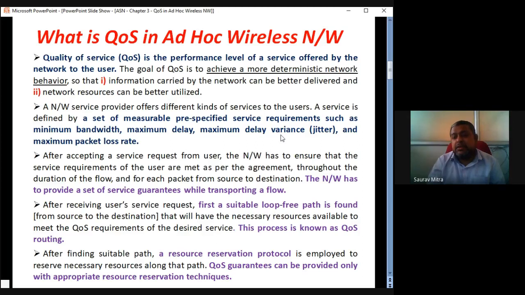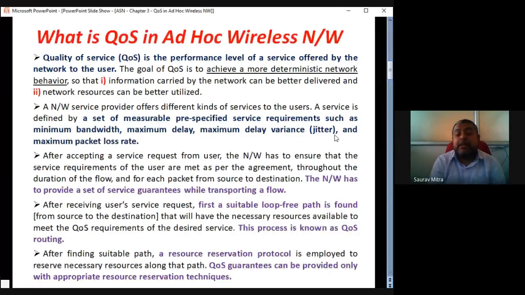And what is the maximum delay variance? The courier people told you that it will reach maximum in 2 days, but yes, 1 day can be the variance. So these values, maximum delay by network, maximum delay variance, jitter meaning variance in delay, all these values should be as less as possible.